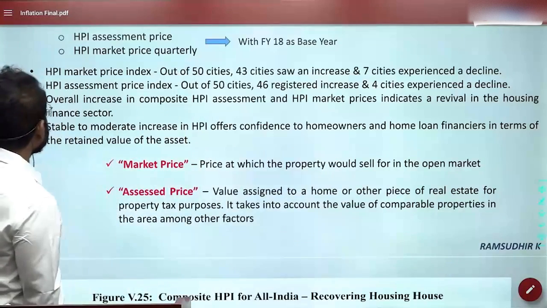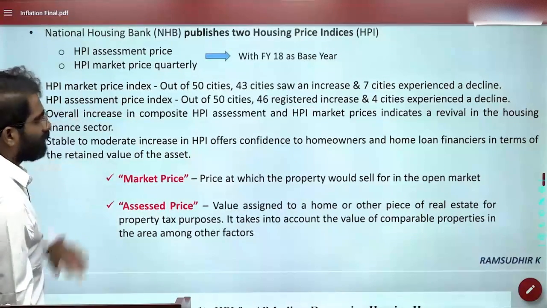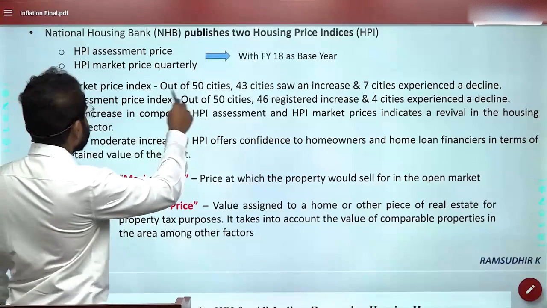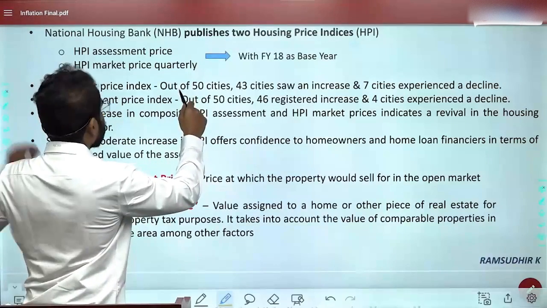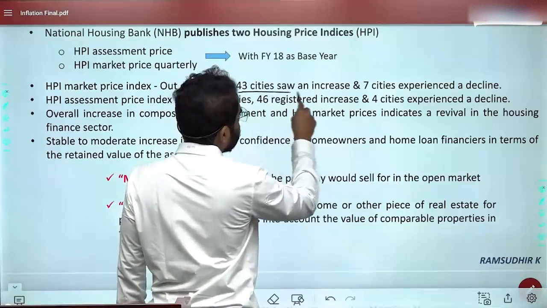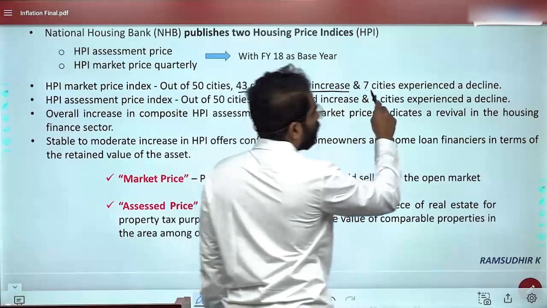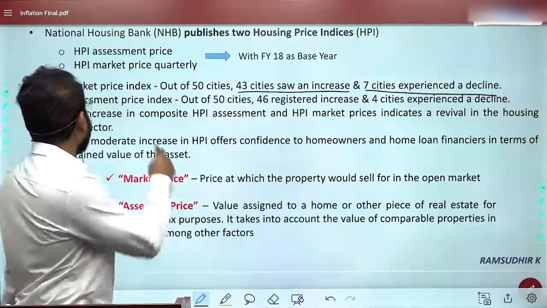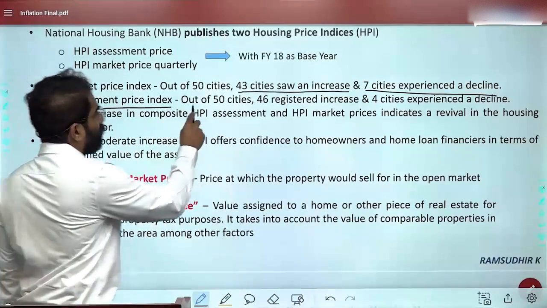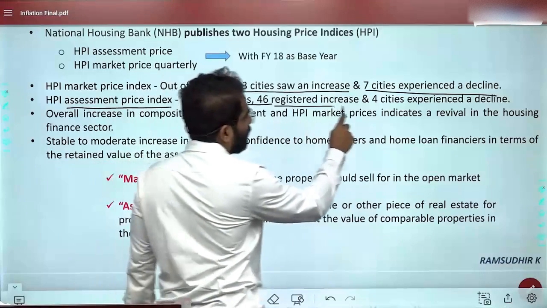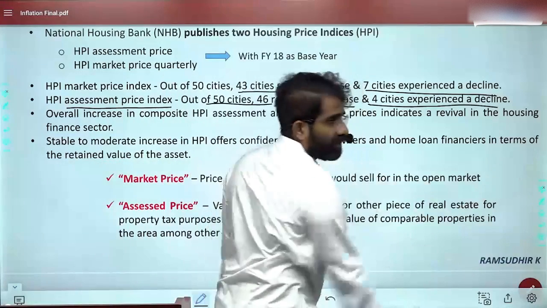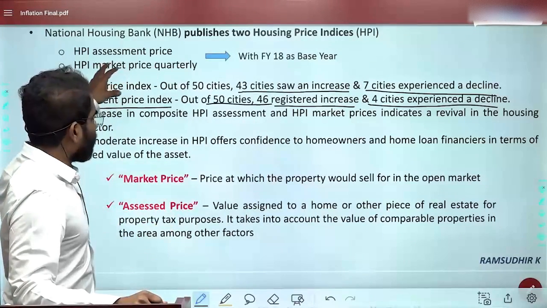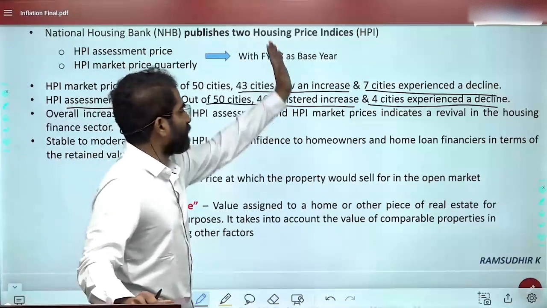Okay, so here in these 2 indices, in the market price also, if you see, out of 50 cities, 43 cities saw an increase, and only 7 cities mentioned a decline. And in the assessment price, out of 50 cities, 46 again saw an increase and 4 experienced a decline. So both at assessment price as well as market price, we observed that there was an increase.